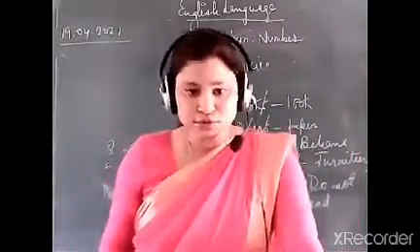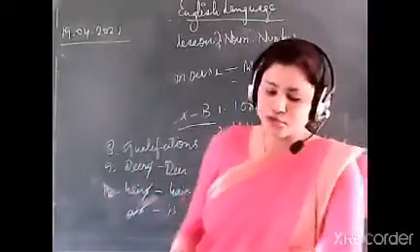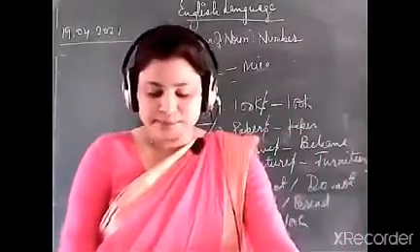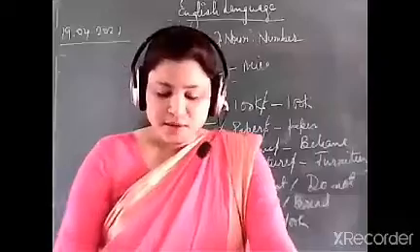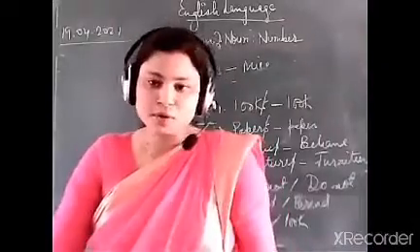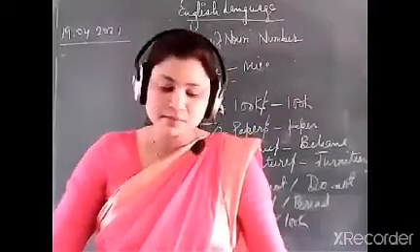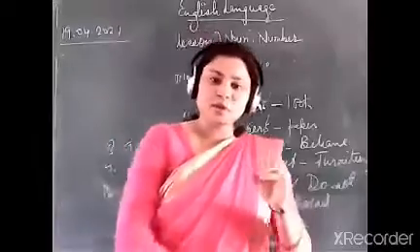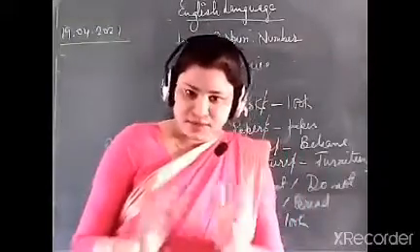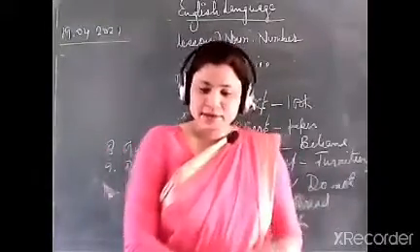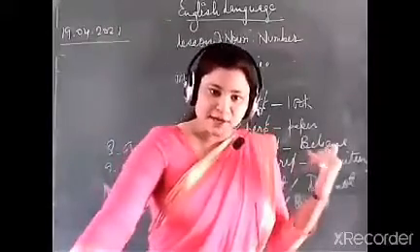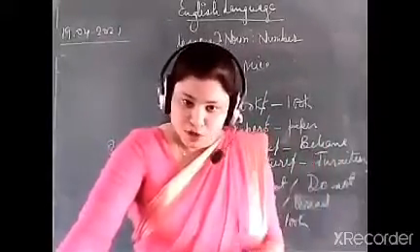So chapter number 2 is completely finished. We will now begin chapter number 3. From chapter number 3, you do not have to write any definition because in chapter number 1, all the definitions of chapters 1, 2, and 3 are already given. Countable and uncountable noun, I explained to you in chapter number 1 and also in PDF form.